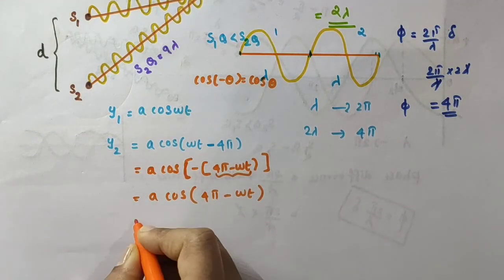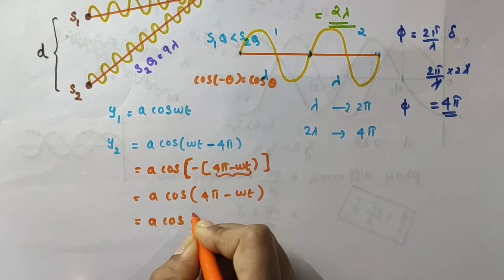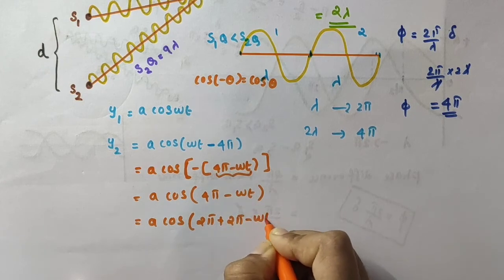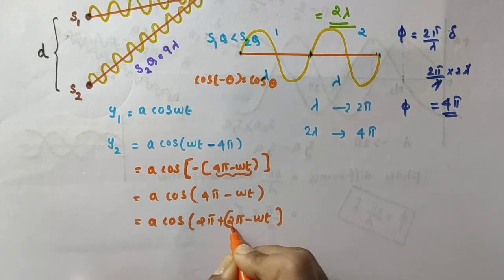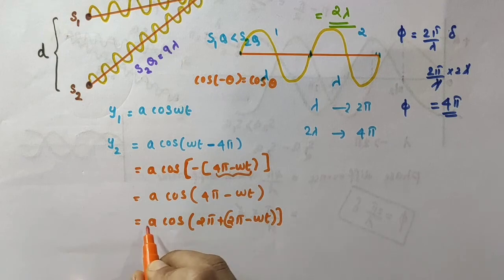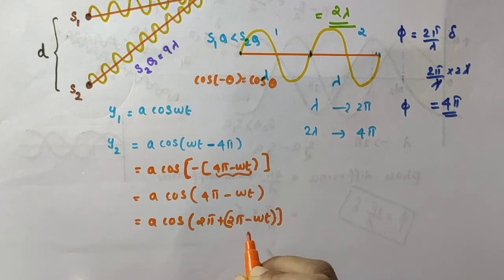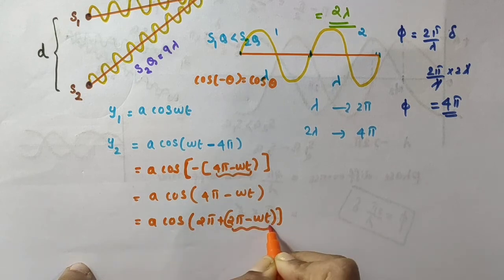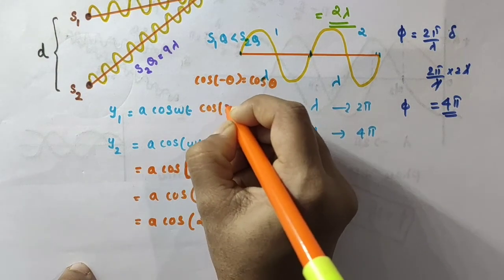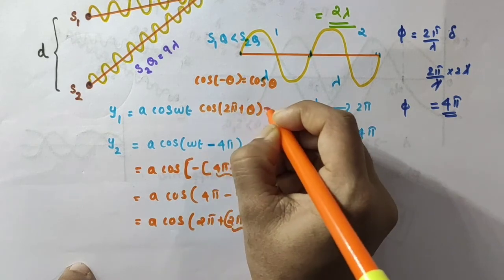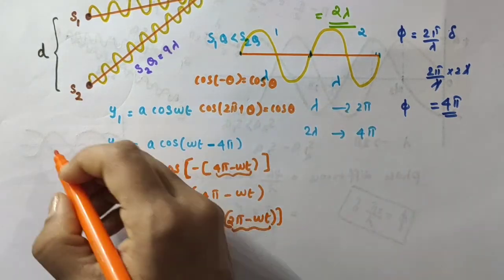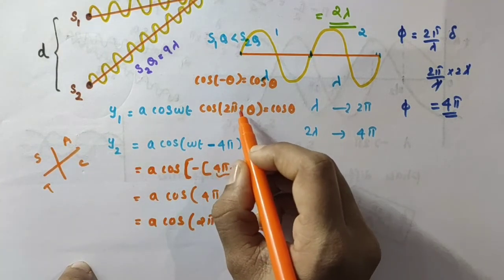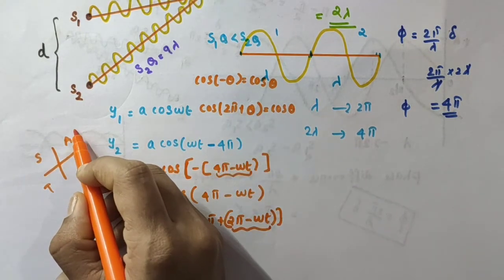Now this can be written as what? A into cos of 4 pi, which can be written as 2 pi plus 2 pi, minus omega t. I am just putting a bracket here. So this becomes A cos of 2 pi plus theta. Cos of 2 pi plus theta is equal to cos theta, no? You have studied this, no? ASTC. So cos of 2 pi plus, 2 pi plus means that comes here, no?